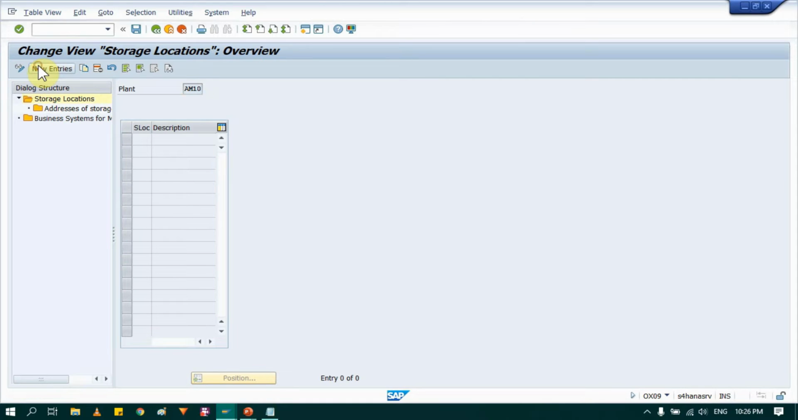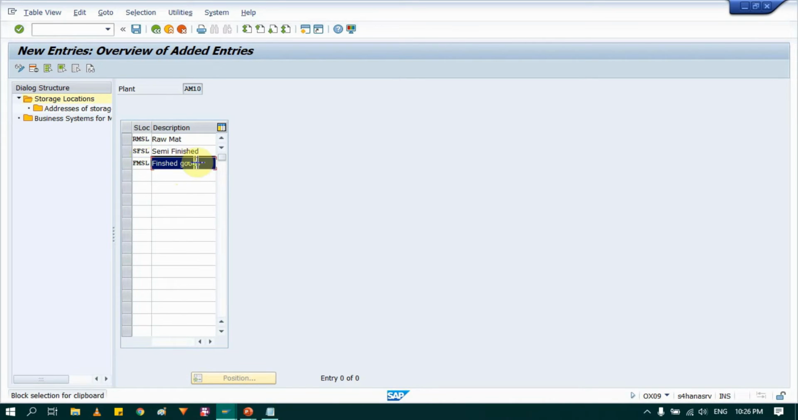Now we can click on new entry and provide what storage location you want. So I want raw material storage location, raw material. Let's say second I want semi finish storage location, and third one I will want let's say finish material storage location. Or you can maintain as much as you want as per your organization requirement. So this is how you can maintain.